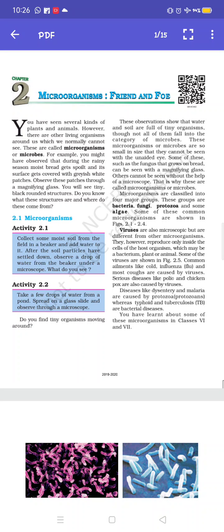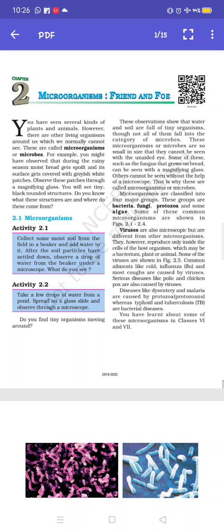So he gave the name microorganisms, and that organism was bacteria. Later on different discoveries related to microorganisms occurred. Now first we will learn about bacteria.